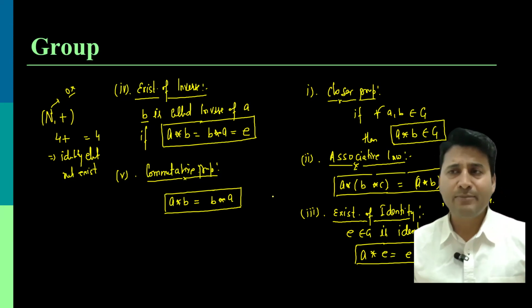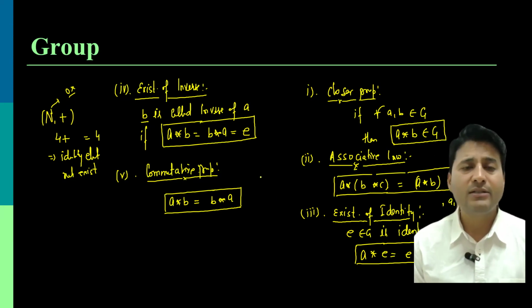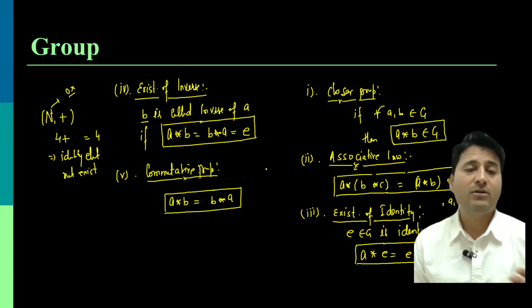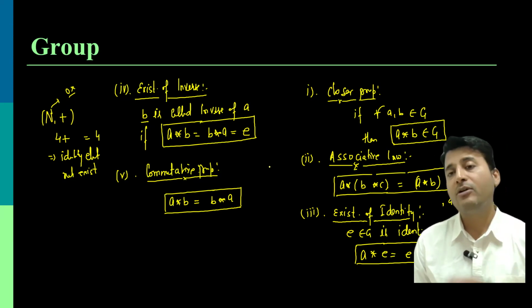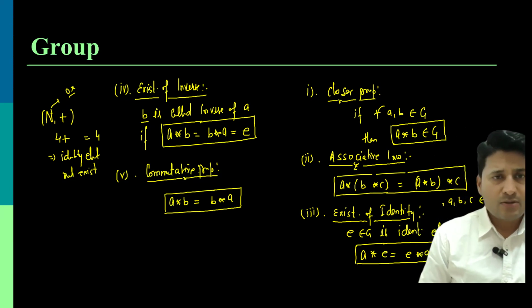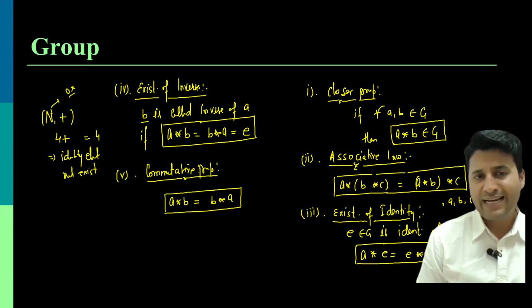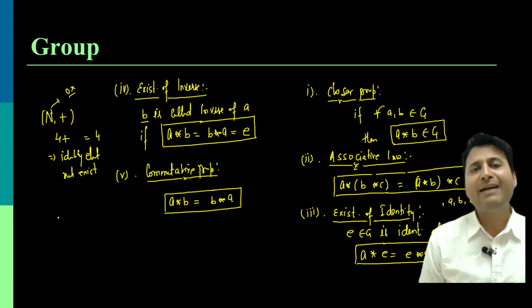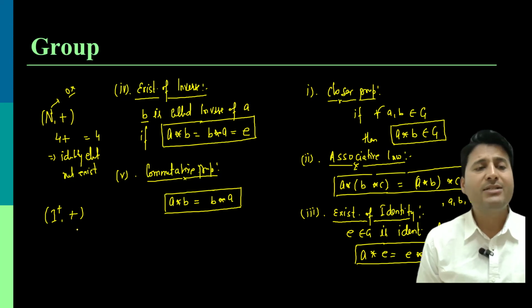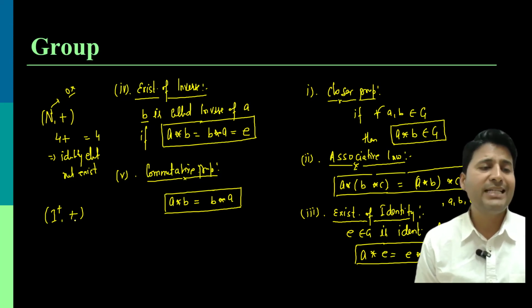These are the 5 basic properties that will help a lot to decide whether an algebraic structure is a group or not, or a semi-group or not, a monoid or not. Okay. Now, before talking about group, let us talk about the existence of inverse. The example that I have taken was the set of positive integers including 0 with the operation plus. So I'm interested to know whether the inverse exists in this set for every element.